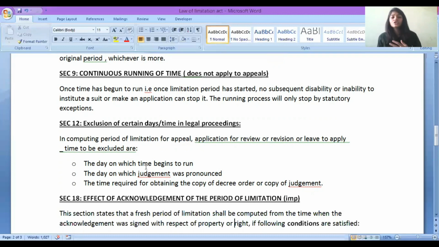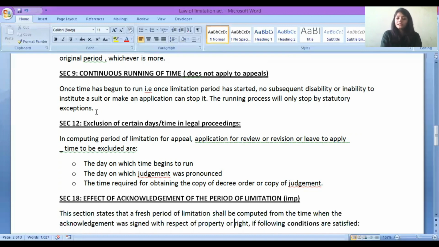Then section number 12. Section number 12 में क्या दिया है? Section 9 said once the period is started, no stoppage, right? But this is an exception. Now section 12 is an exception to section number 9. What does section 12 say? That while we are computing the period of limitation, 3 years, 10 years, 10 days, 15 days, whatever is the period of limitation for appeal, application, revision, or leave to appeal, few time limits are to be excluded.